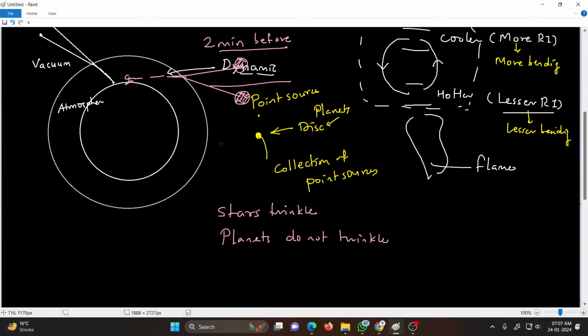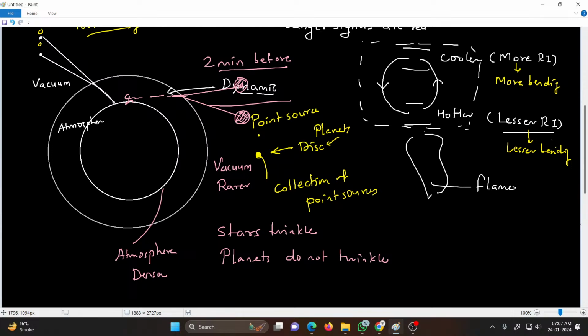So vacuum is a rarer medium, whereas the atmosphere is the denser medium. So when light enters the atmosphere, it bends slightly towards the normal. Hence the apparent position of the sun is slightly higher than its actual position. So the sun is visible even when it is just below the horizon.